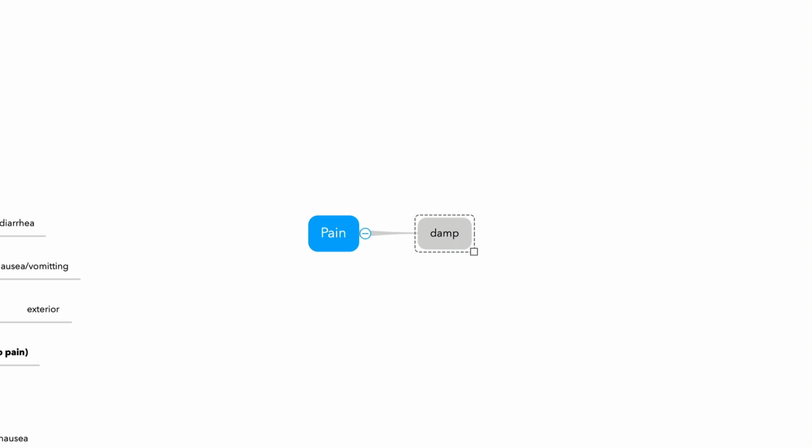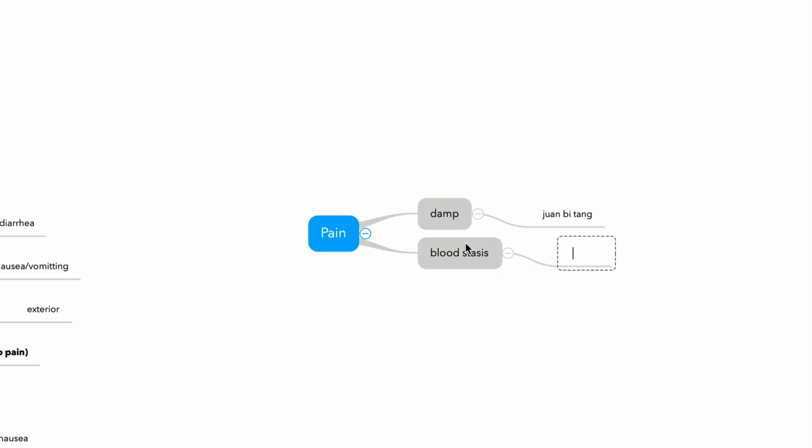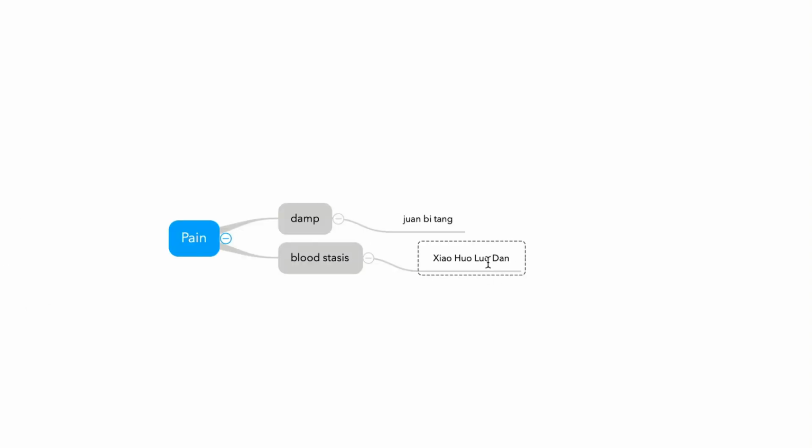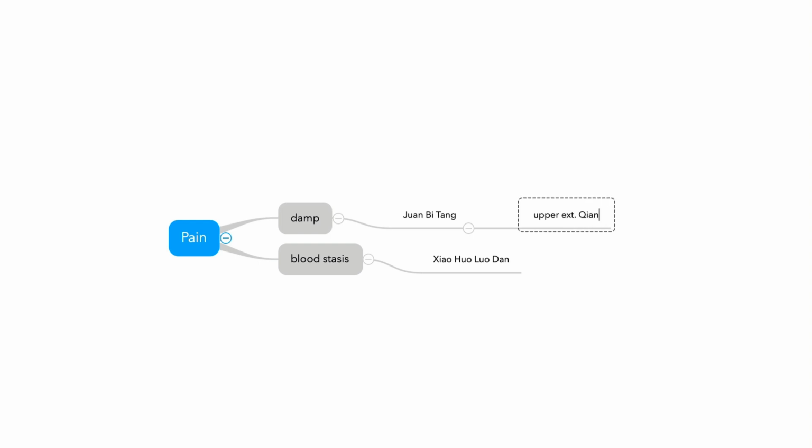Pain is really important for your practice, but ironically, your textbook has only two formulas. First, damp and blood stasis. Dampness, Juanbitang. And blood stasis, Shaofu Zhuyu Tang or Huoluodan. Huoluodan cannot be taken for a long time. It has Fuzi, stronger than Fuzi, Chuanwu. So this is a very strong formula for excessive conditions. And Juanbitang is for the upper extremity because of Qianghuo.